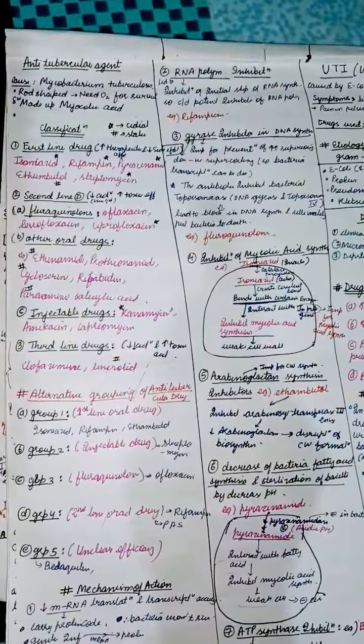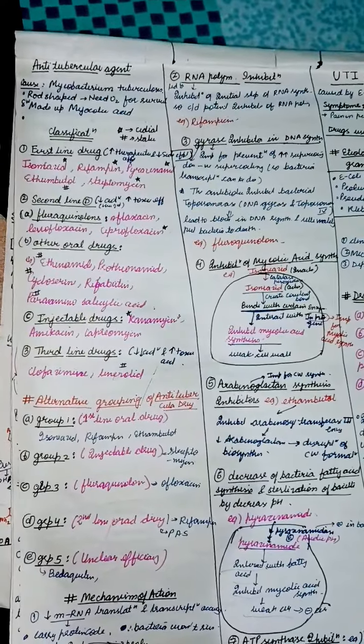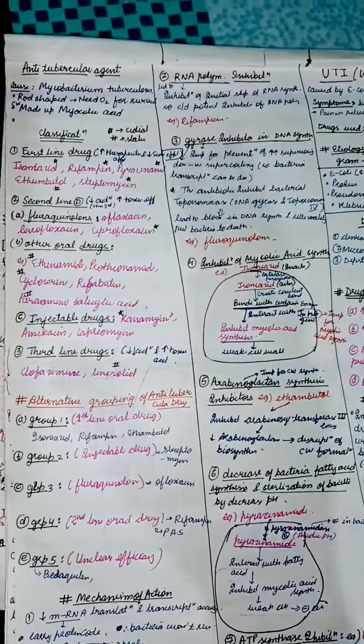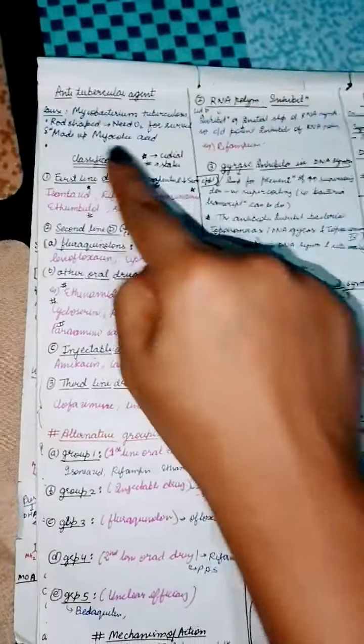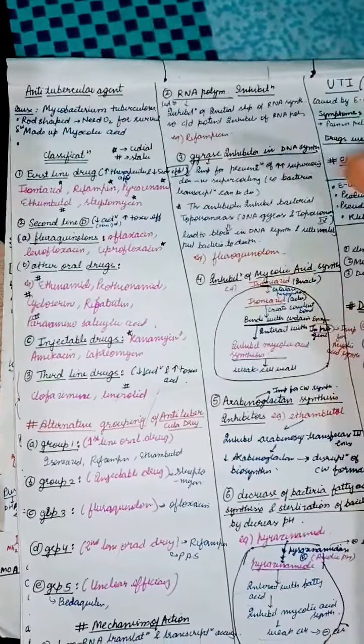Antitubercular agents. Tuberculosis is basically caused by Mycobacterium tuberculosis, a rod-shaped bacteria that needs oxygen for its survival, so we can predict where it is available. Its cell wall is made of mycolic acid. Classification: it is divided into three lines of drugs.